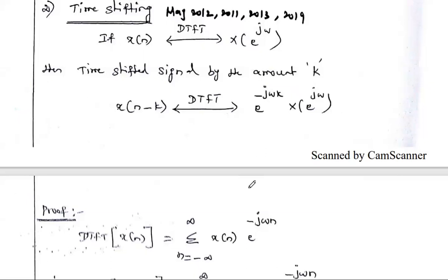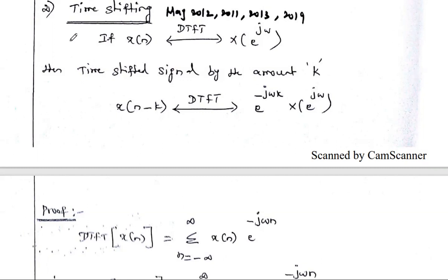Sometimes the question mentions, state and prove the following properties of DTFT, which means this time shifting, frequency shifting is a repeated question. You can see this time shifting is especially asked in 11, 12, 13 and 19. If they are asking state and prove any four properties, you can write any four. So you must study this property, and using this property I solved some more problems also in the previous videos.